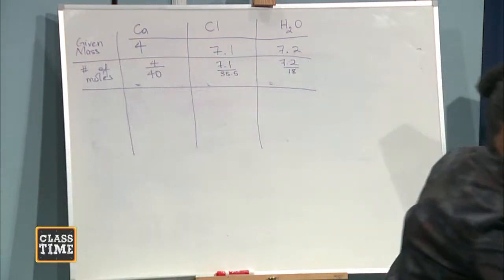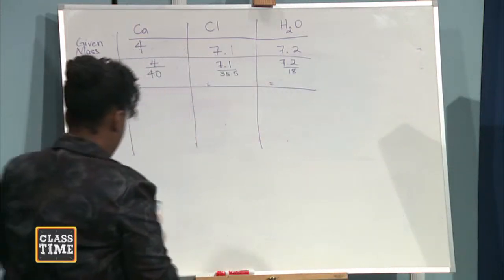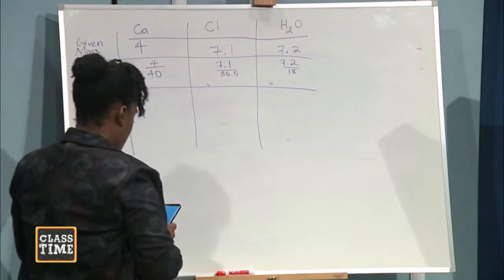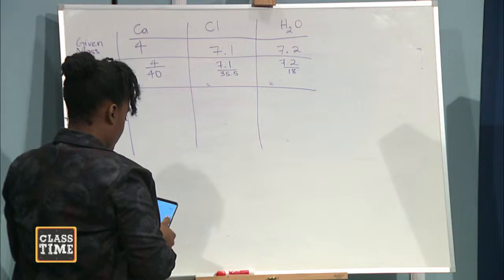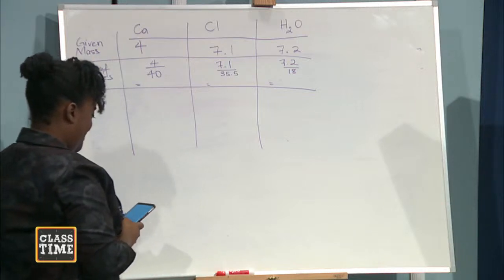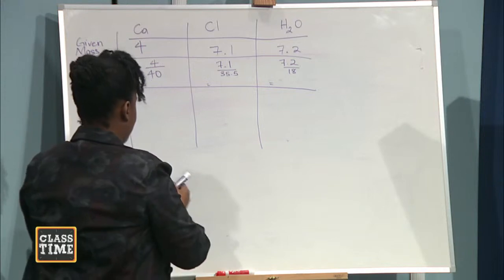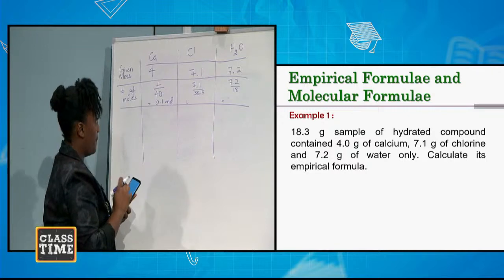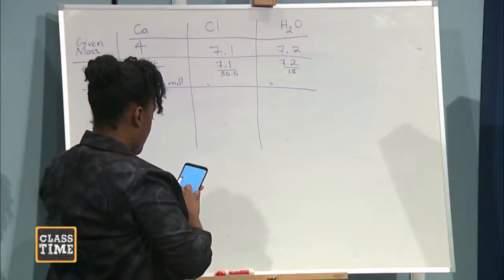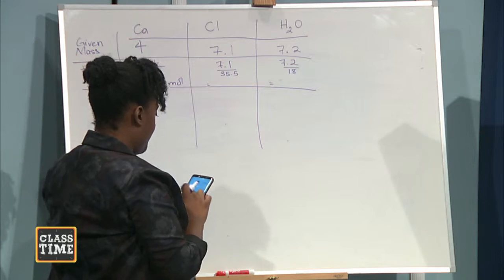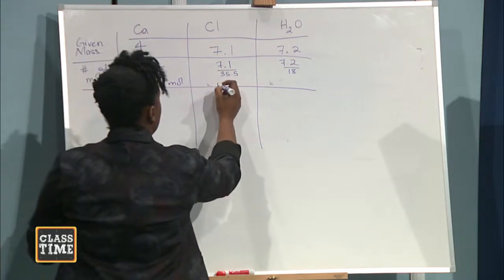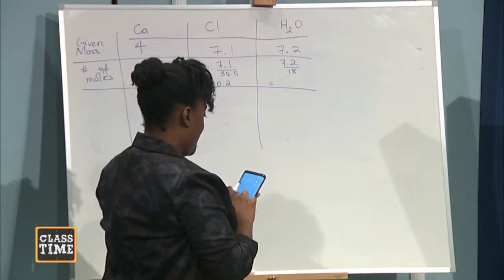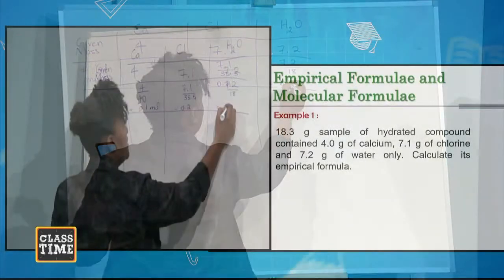Let's put that in our calculators. 4 divided by 40 is 0.1, so that is 0.1 mole. Chlorine, 7.1 divided by 35.5, is 0.2. 7.2 divided by 18 is 0.4.